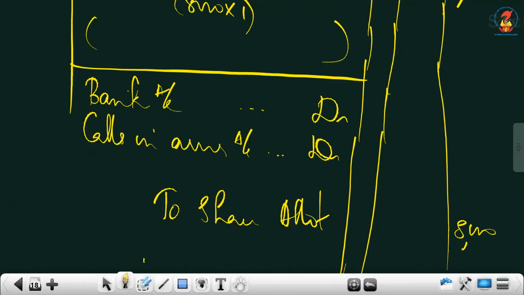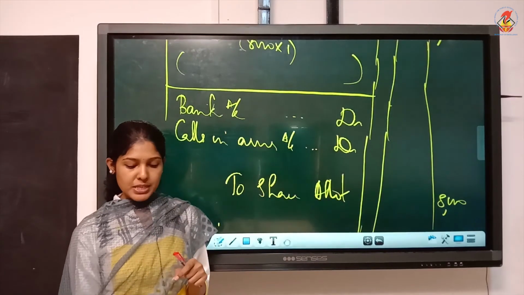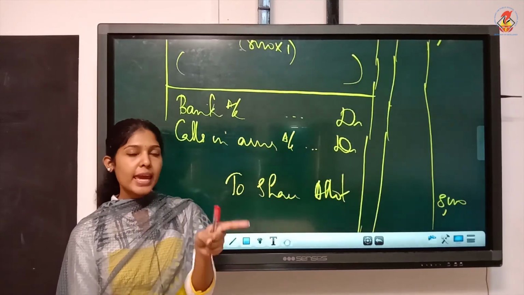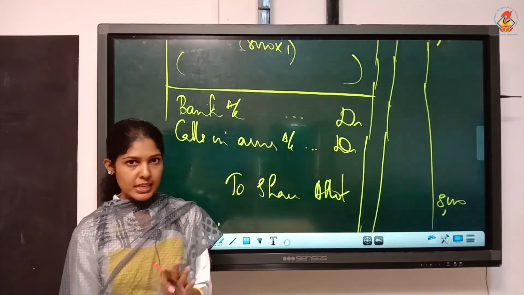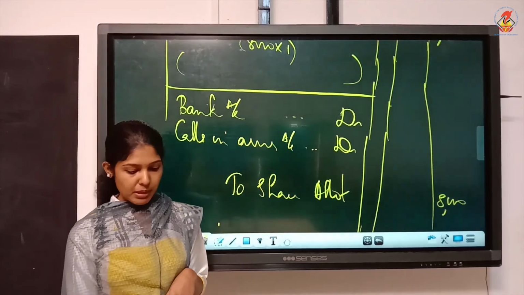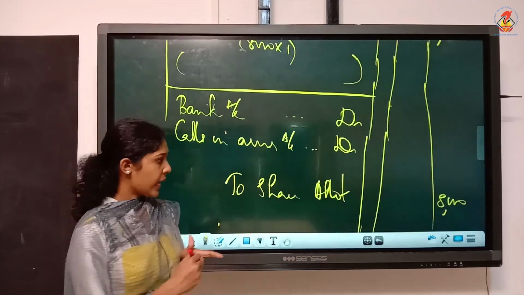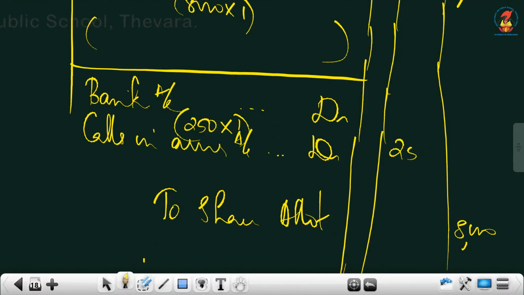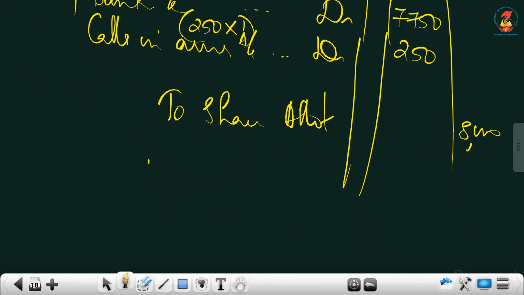It is 8,000. Next, we have to write calls in arrears. Read the question. Who didn't pay allotment? A, who is holding 250 shares, paid nothing after application, means A didn't pay allotment. B and C have paid allotment. So A didn't pay allotment money and A is holding 250 shares. What is allotment per share? 1. So it is 250 into 1, 250. So the balance we can write for bank, that is 7,750. Understood? Write the narration and close.